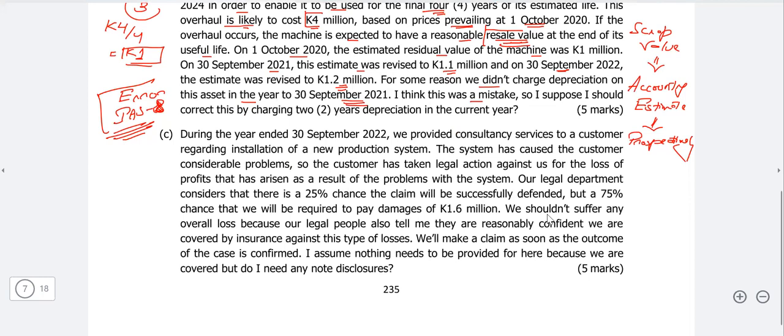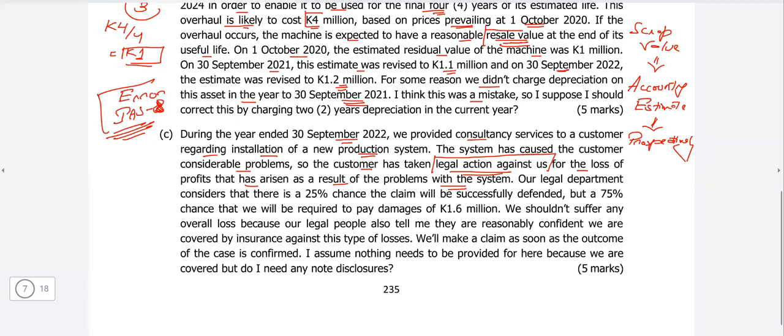During the year ended 30 September 2022, we provided consultancy services to a customer regarding installation of a new production system. This system has caused the customer considerable problem. So the customer has taken legal action against us. So I told you that you need to talk about the key terms. For the loss of the profit that has arisen as a result of the problems within the system. So they are claiming the damages. Now we know that when they are claiming the damages,